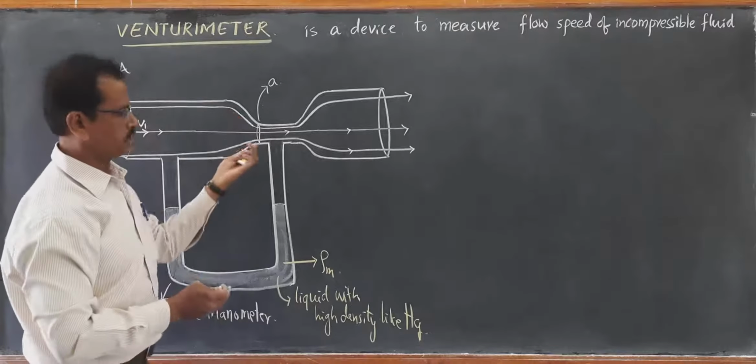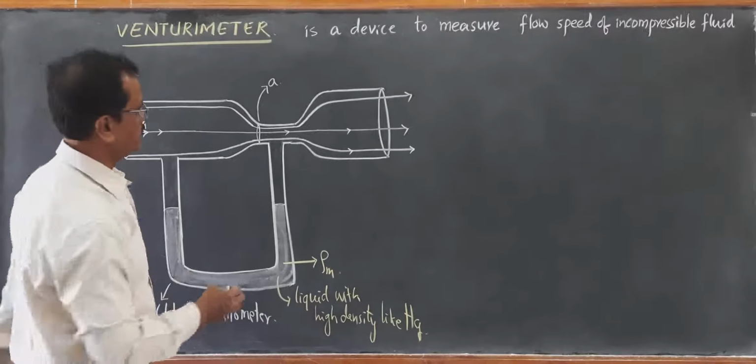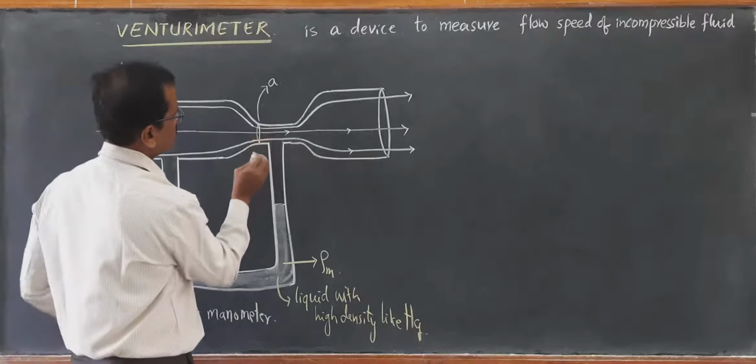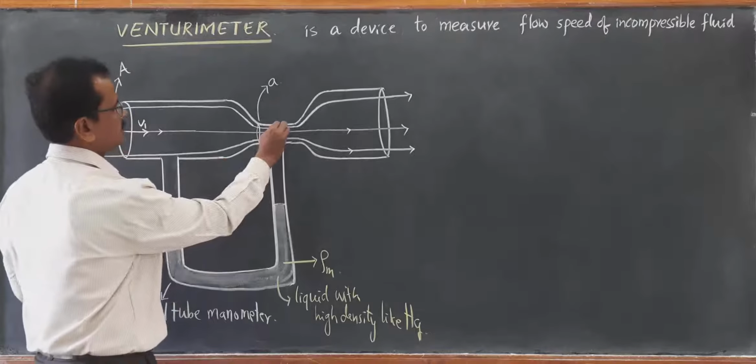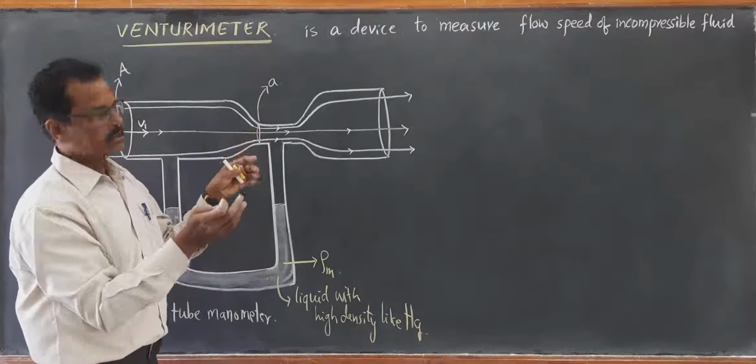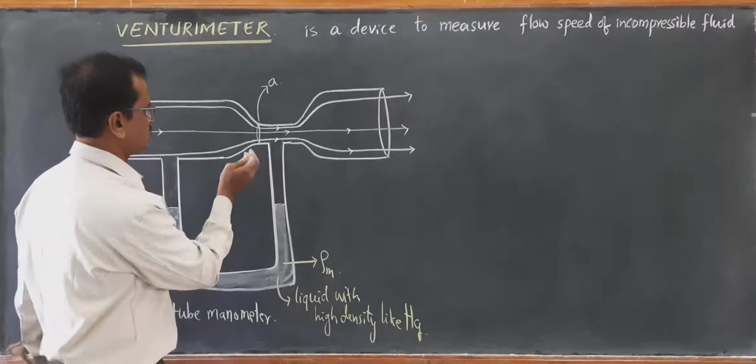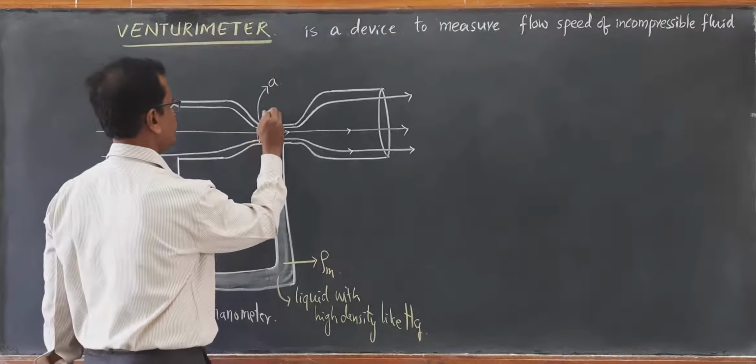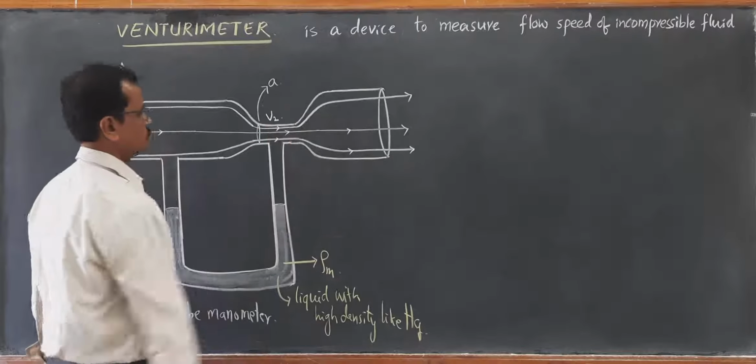When it enters the narrower constriction here, naturally the streamlines are crowding. The spacing between the streamlines is decreased. So let the speed here be V2.